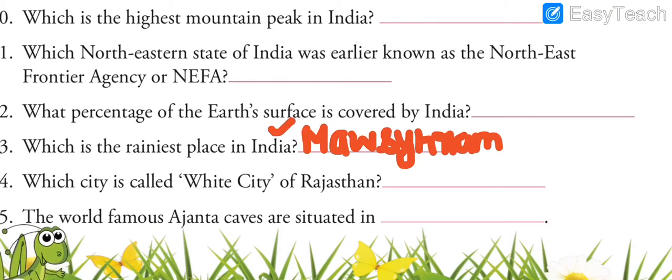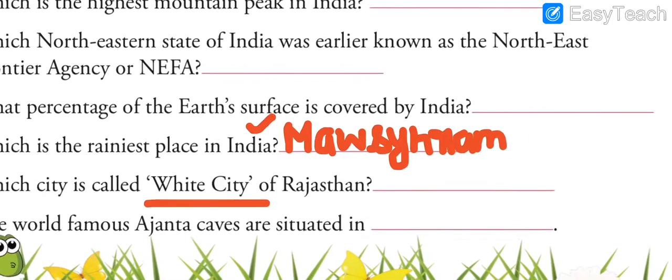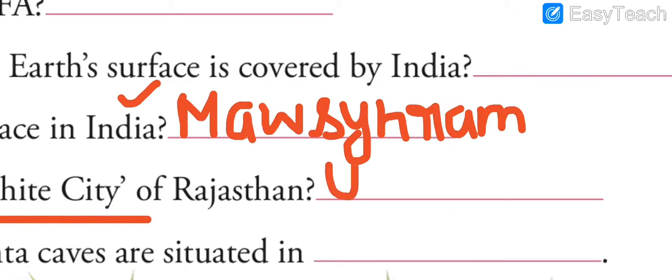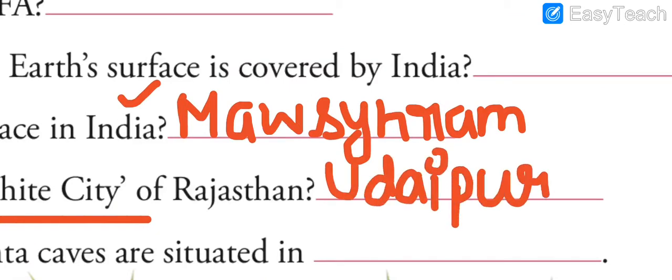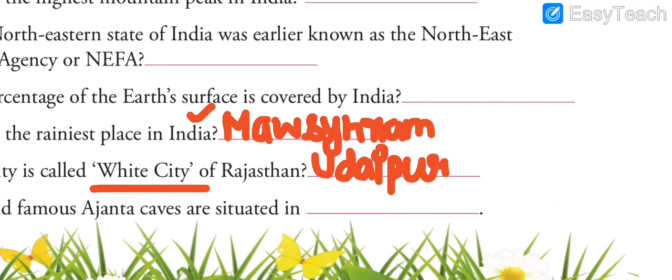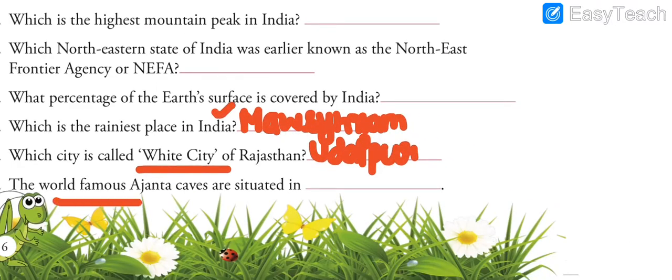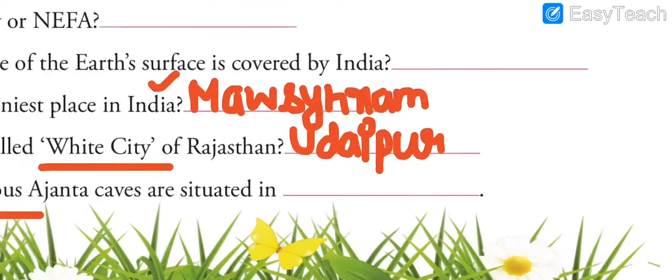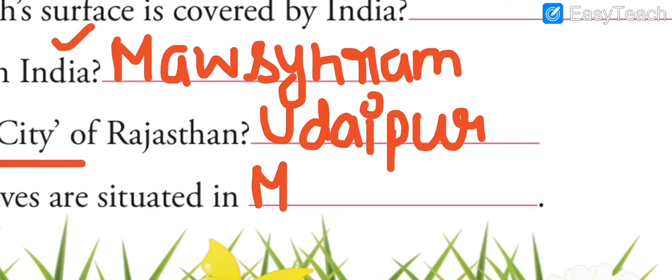Now, which city is called the White City of Rajasthan? Okay, the White City of Rajasthan is called Udaipur. The answer is Udaipur. Okay, now the next question, I guess everyone knows this: the Ajanta and Ellora caves. These are situated in which state? Maharashtra.